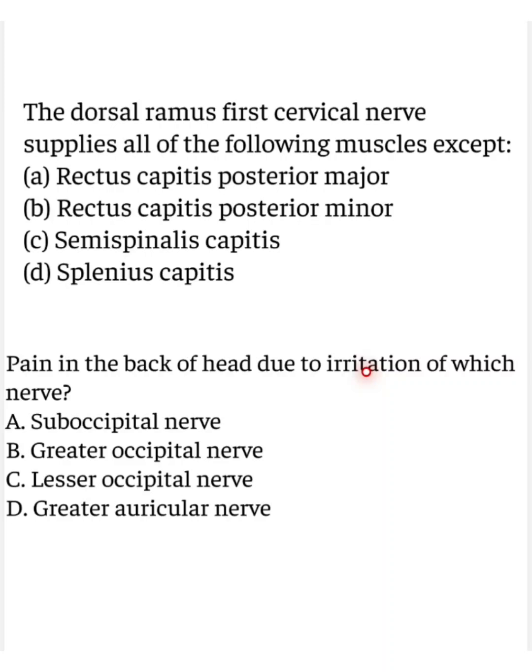Pain in the back of head due to irritation of which nerve? A. Suboccipital nerve. B. Greater occipital nerve. C. Lesser occipital nerve. D. Greater auricular nerve. The correct answer is B.